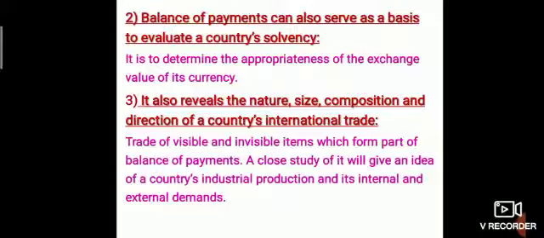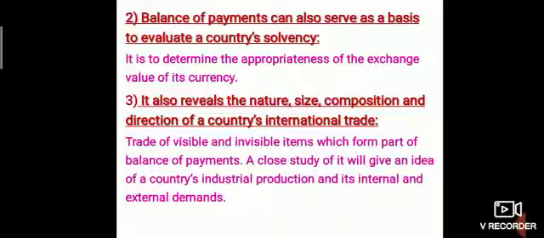Second, the balance of payments can also serve as a basis to evaluate a country's solvency and to determine the appropriate exchange value of its currency. Third, it also reveals the nature, size, composition, and direction of a country's international trade. Trade of visible and invisible items forms part of the balance of payments. A close study of it will give an idea of a country's production and its internal and external demands.